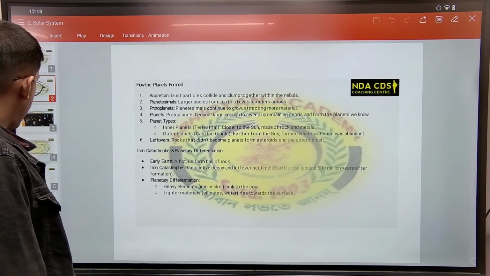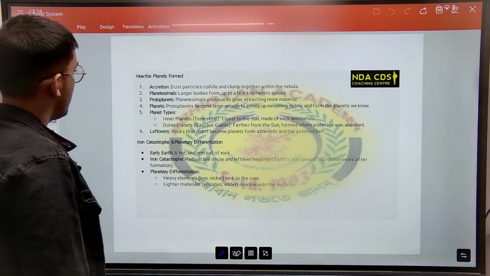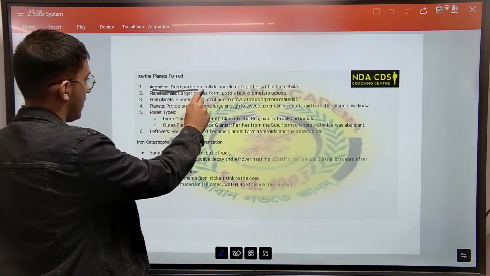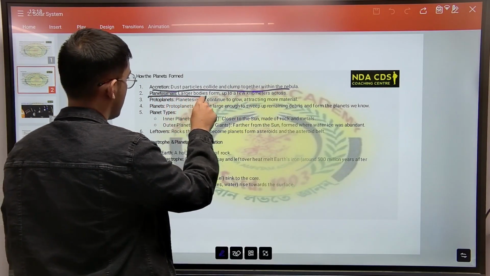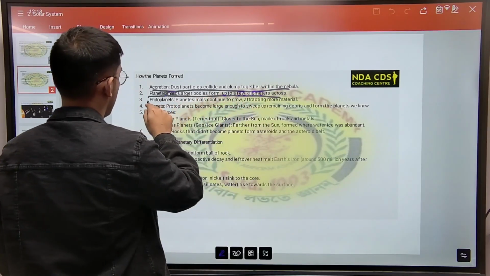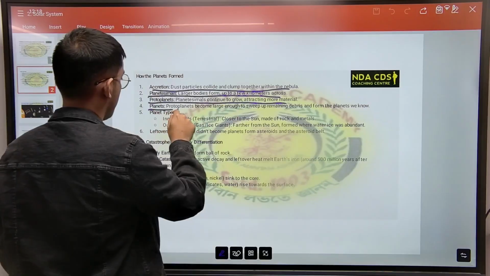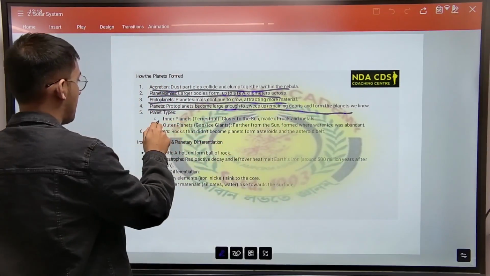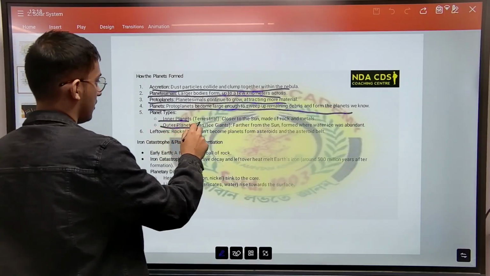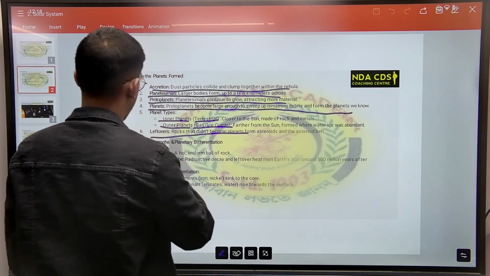So we have how the planets form. We have accretion: dust particles collided and clumped together. Planetesimals, large bodies a few kilometers across. Protoplanets continue to grow, attracting more material. Protoplanets become large enough to sweep up remaining debris. Planet types: inner planets and outer planets, terrestrial and gas. Leftover rocks that didn't become planets.